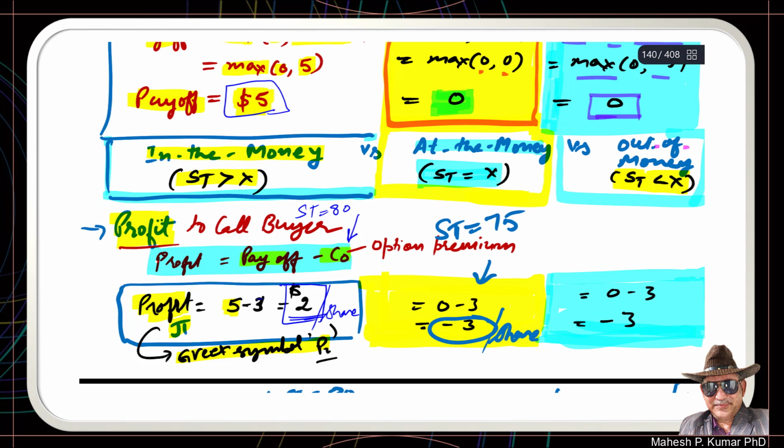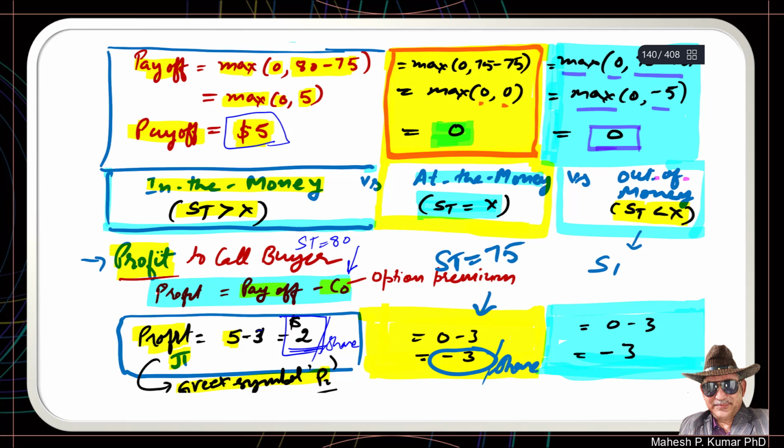Similarly, if the market price on expiration is 70, in this case the payoff was 0 and the call option buyer had already paid the call option writer this commission of $3. So 0 minus 3 is minus 3, which means the call option buyer has a loss of $3 per share.